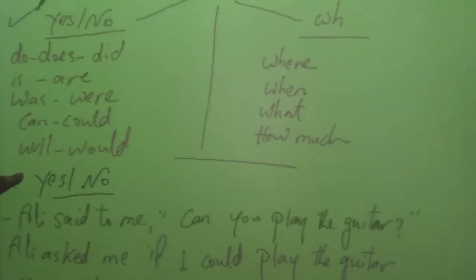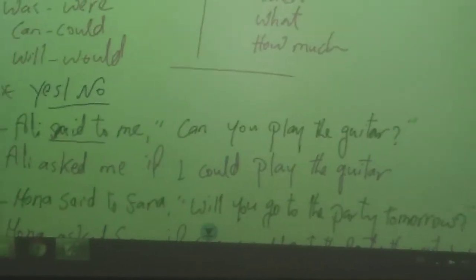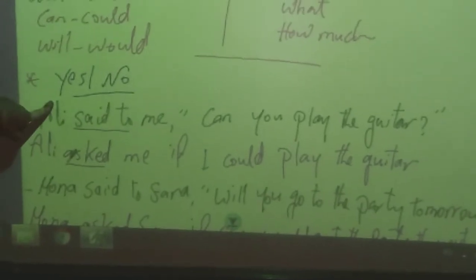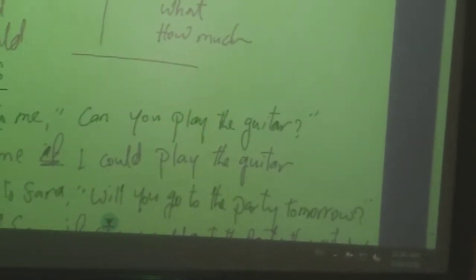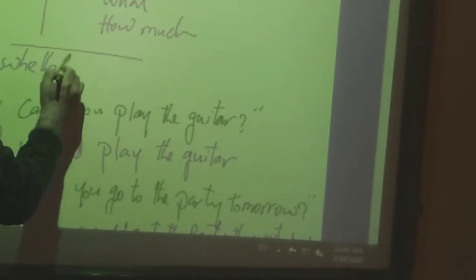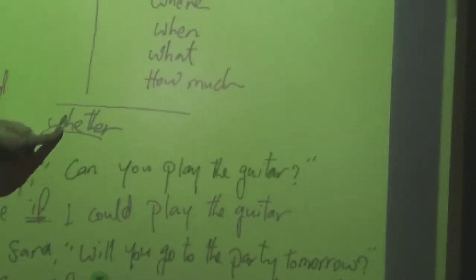Now, if you have one of the first kind, which is yes and no question, for example, if you have Ali said to me, can you play the guitar? Here, number one, we change said to into asked. So it will be Ali asked me. Then we use if or whether to join what is inside with what is outside. So it will be Ali asked me if or whether.